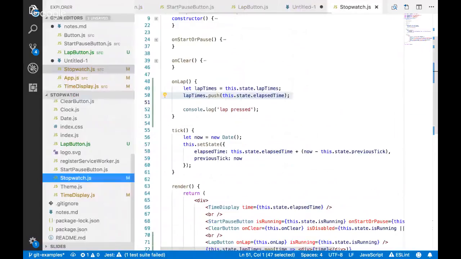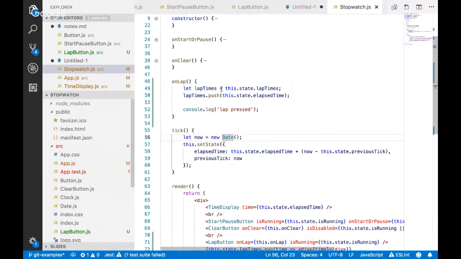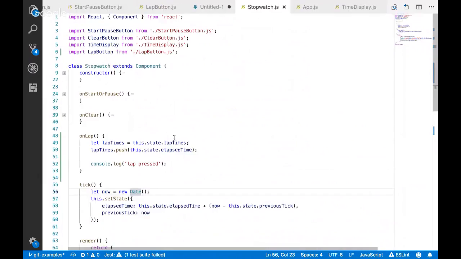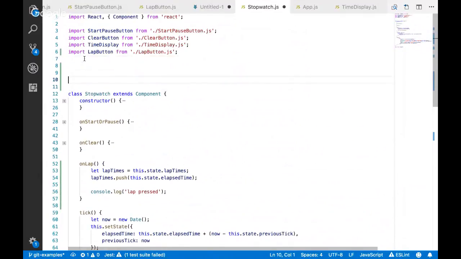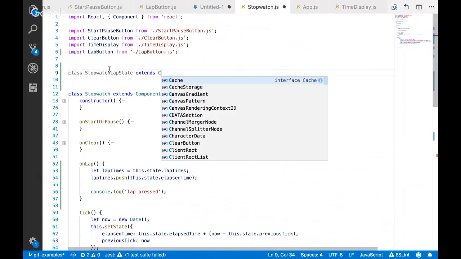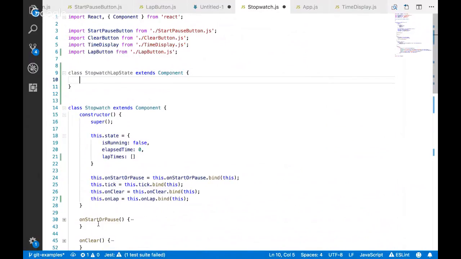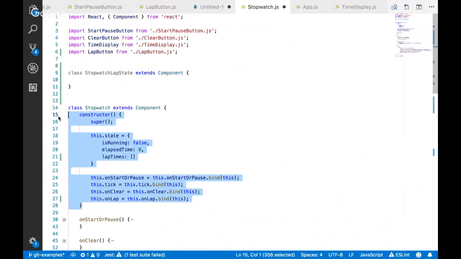So I think I am going to do this, even though it's a little convoluted, just to try and emphasize what's going on here. I'm not even going to pull it into a separate file, because this is more for just teaching on this, and this will be a lot easier for the rest of the code. I'm going to introduce a new class, a new component, right here. And this is actually going to manage the state for this. I think this is going to work the way I want. Not all the state, but a chunk of it.